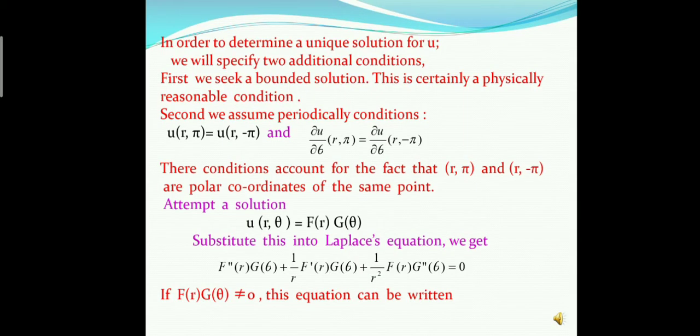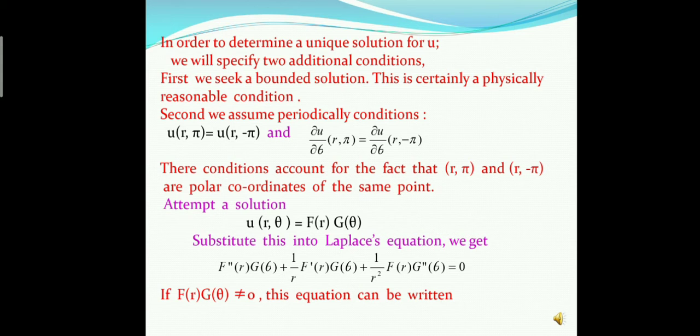In order to determine a unique solution for u, we will specify two additional conditions. First condition is we seek a bounded solution. This is certainly a physically reasonable condition. And second is the periodicity conditions. That is, u(r, π) = u(r, −π) and ∂u/∂θ at (r, π) = ∂u/∂θ at (r, −π). These conditions hold because (r, π) and (r, −π) are polar coordinates of the same point.